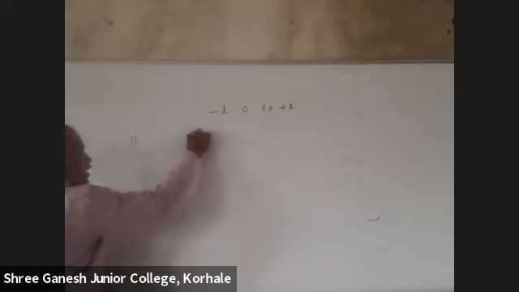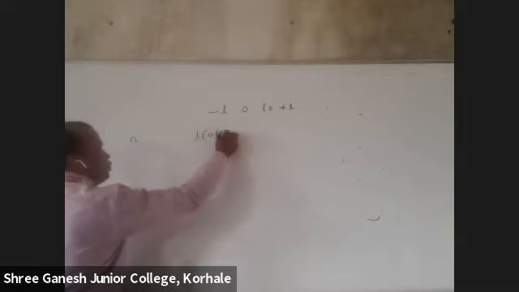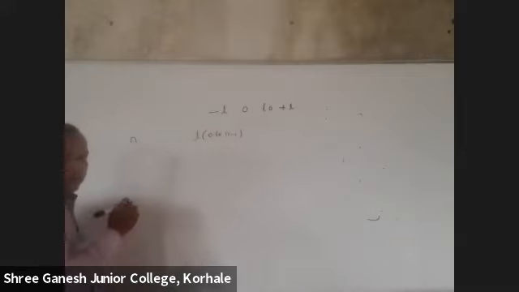See here, now you will get the complete idea. This n is the principal quantum number, small l is the azimuthal quantum number, and its value is 0 to n minus 1.